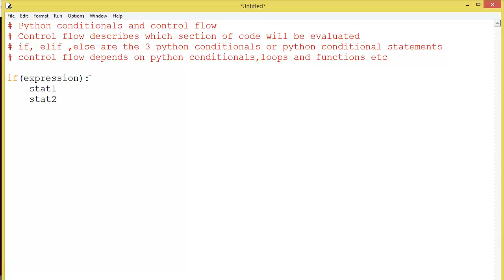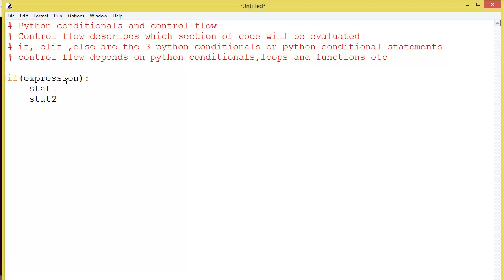Here you just use a colon and follow strict indentation. Python itself follows the indentation method, so you have to follow it everywhere. If you give any extra space here, it will show you an error. So you have to follow indentation like 4 spaces or 8 spaces. Here I am following 4 spaces. These statements will be executed if and only if this expression returns true.